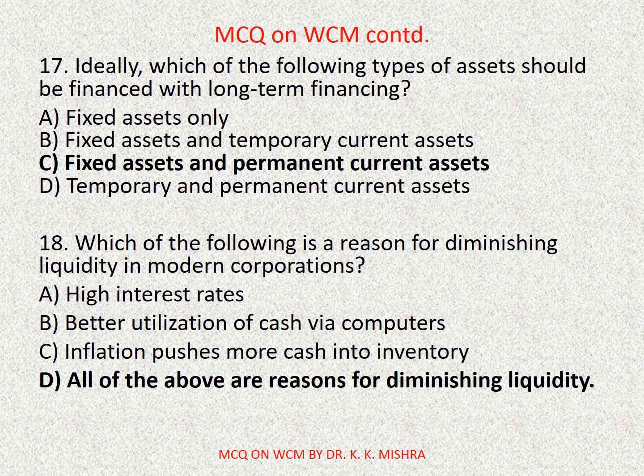Question number 18. Which of the following is a reason for diminishing liquidity in modern corporations? Options are A. High interest rates. B. Better utilization of cash via computers. C. Inflation pushes more cash into inventory. Or D. All of the above are reasons for diminishing liquidity. Correct option is D. All of the above are reasons for diminishing liquidity.